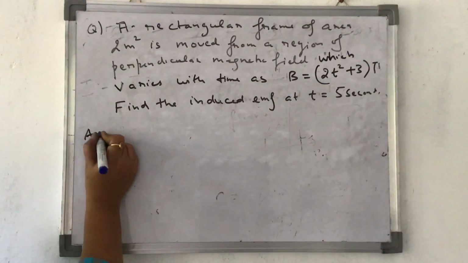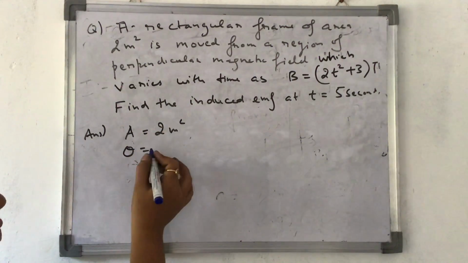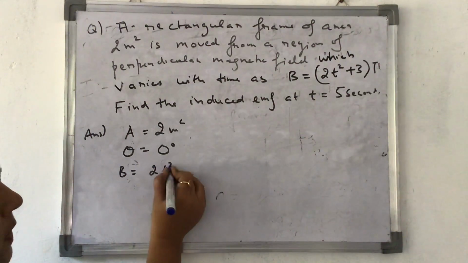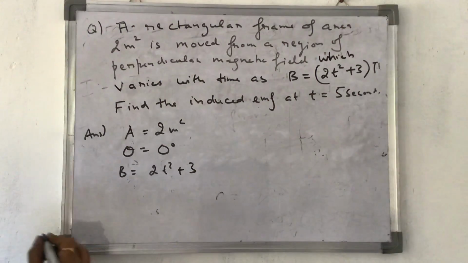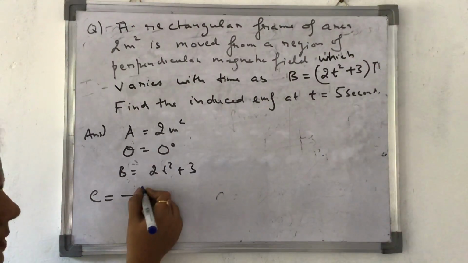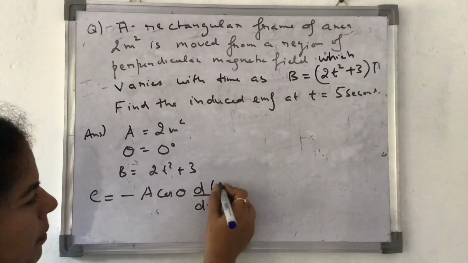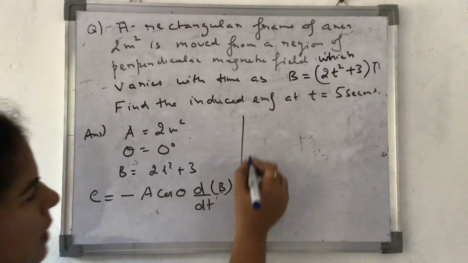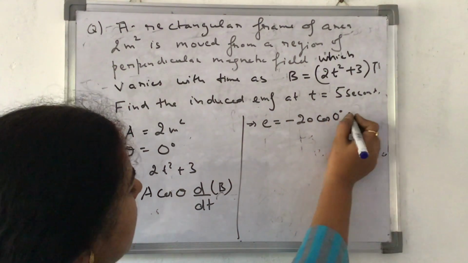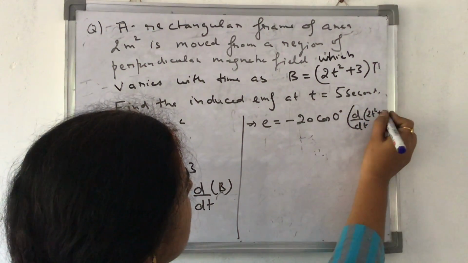So in this question, again area is same, 2 meters square, no problem. Theta is also 0 degree as before. B is a variable quantity, 2t square plus 3. Now I'll find out E. E is equal to minus A cos theta. Only B is variable, so d by dt. This becomes E is equal to minus 20 cos of 0 degree, d by dt of 2t square plus 3.